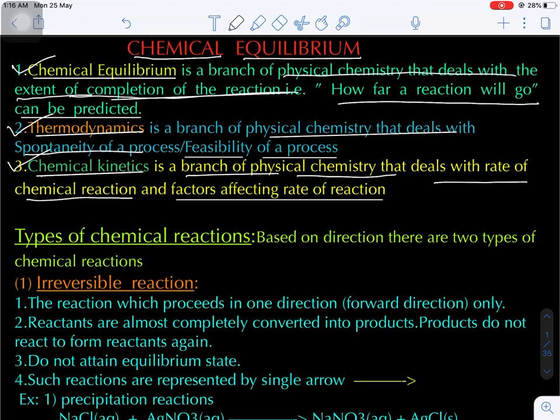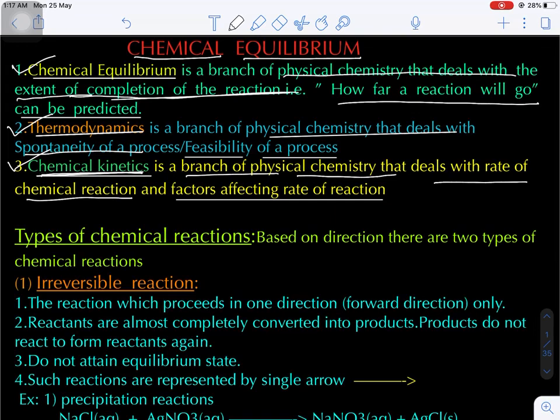Now this chapter doesn't tell about the feasibility of the process and also doesn't explain the rate of a chemical reaction. The feasibility of a process we will see in thermodynamics, and the factors affecting the rate of a chemical reaction, let's suppose activation energy, catalyst, concentration of the reactants, temperature, how they affect the rate or speed of a chemical reaction, all these things we will discuss in the chemical kinetics chapter.